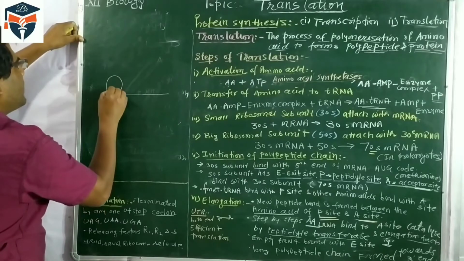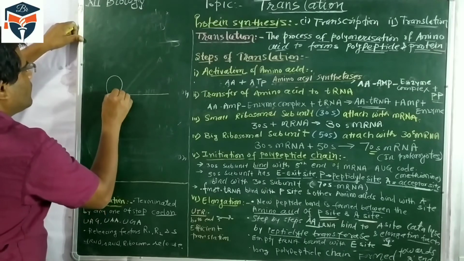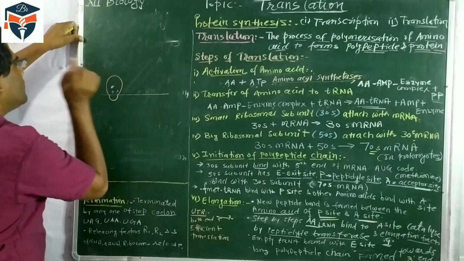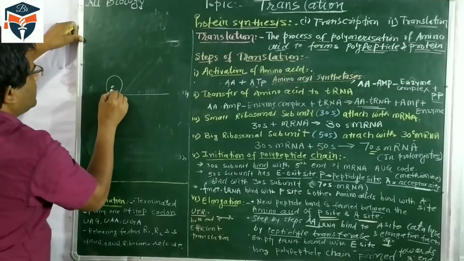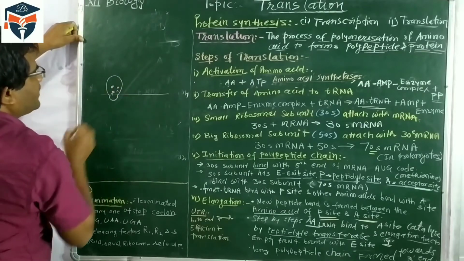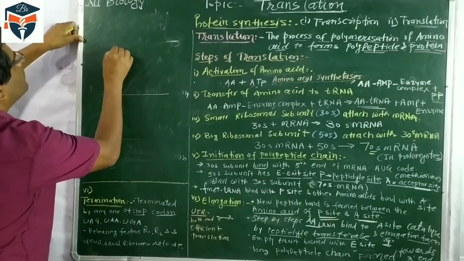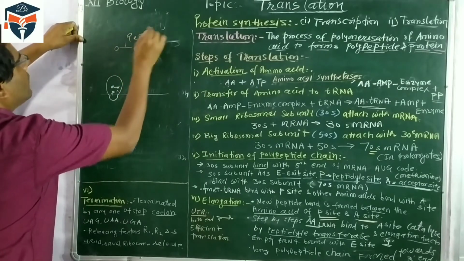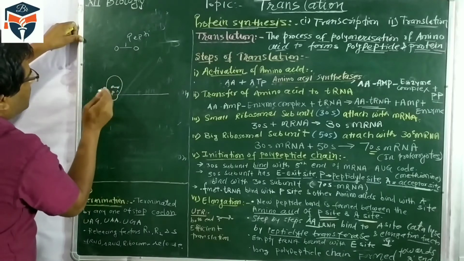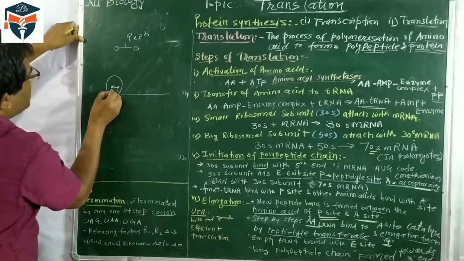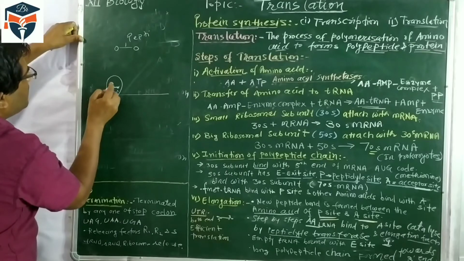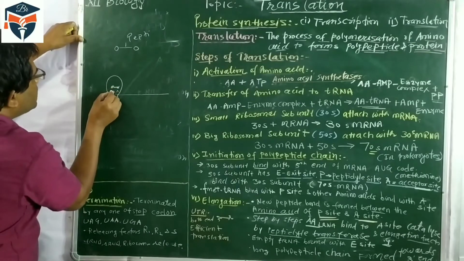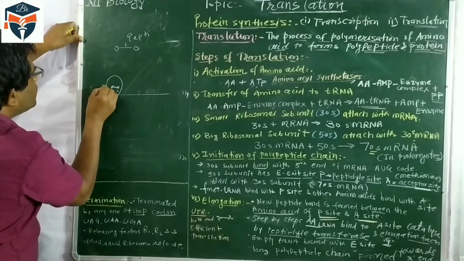As I told you, peptide bond formation takes place between the amino acids of the P and A sites. When the peptide bond is formed, the amino acid is used, so the tRNA molecule will shift.